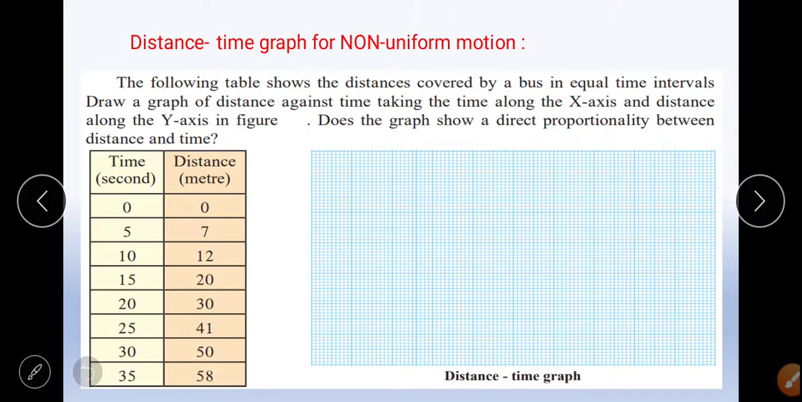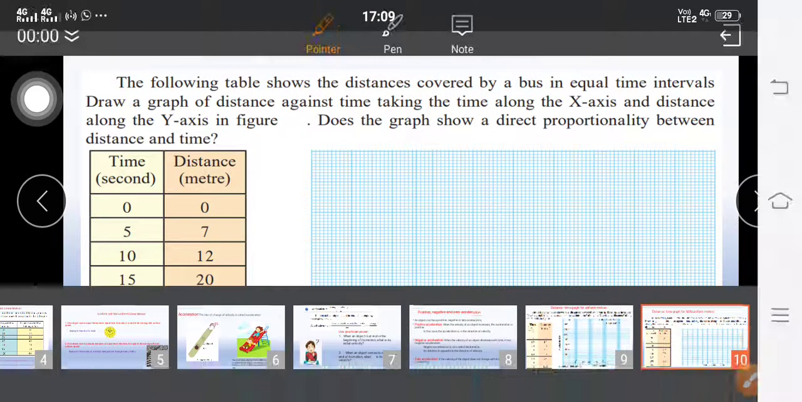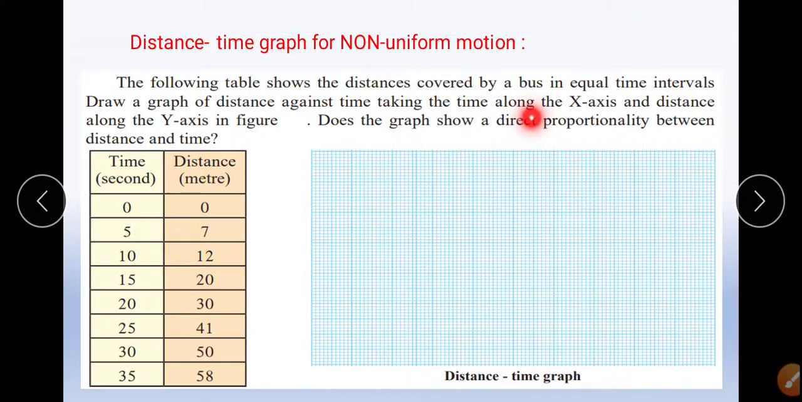Distance time graph for non-uniform motion. The following table shows the distance covered by a bus in equal intervals of time. Draw a graph of distance against time, taking the time along the x-axis and distance along the y-axis. Does the graph show a direct proportionality between distance and time? This is the distance time graph for non-uniform motion. So obviously we have got the idea that the proportionality will not be direct.